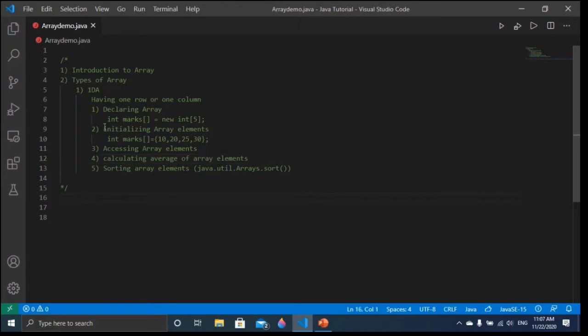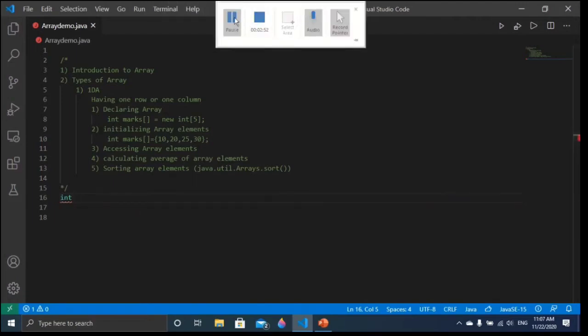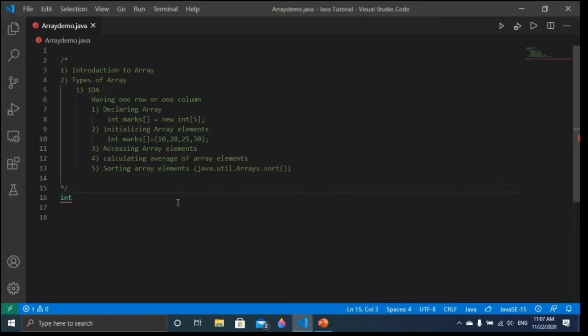Now we are going to understand how to declare a one dimensional array. To declare a one dimensional array, we simply write the data type, that is int, and then we declare the name of the array. So int marks, and then you give the size of the array.